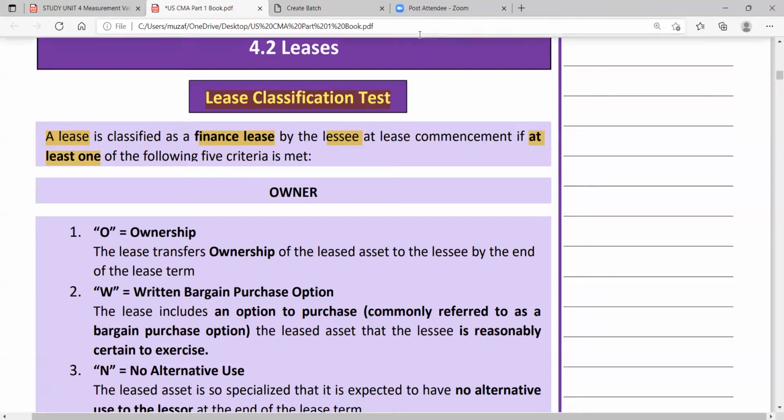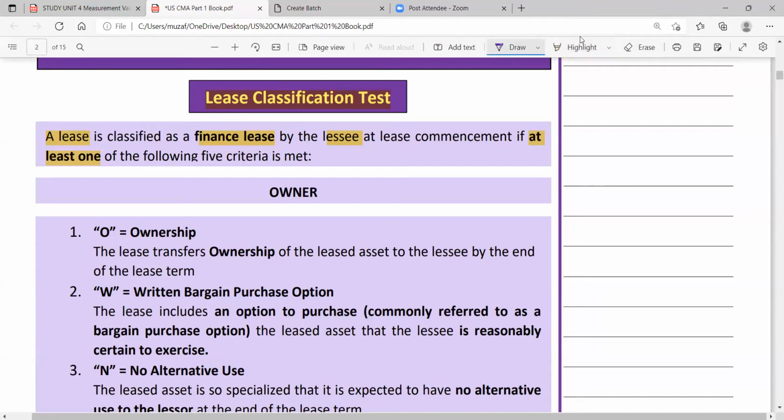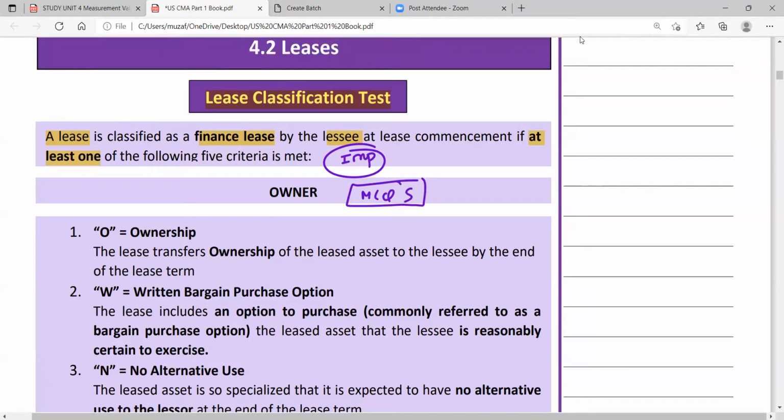MCQs on this come very often. It's very, very important from the exam point of view. MCQs come in the exam on this. A lease is classified as a finance lease by the lessee at the lease commencement if at least one of the following 5 criteria is met.